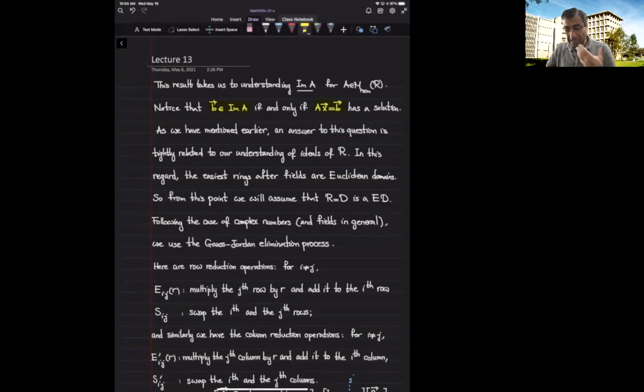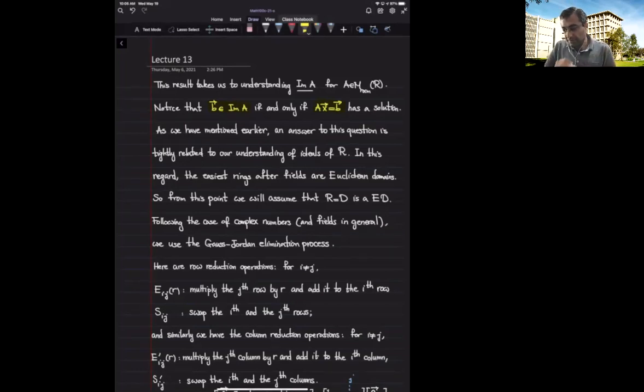Okay, so now how did we do this? How did we answer this type of question when R was a field or complex numbers? Our main tool has been the Gauss-Jordan elimination process. And we have already mentioned in the previous lecture that for an arbitrary ring, we cannot expect to be able to go through the same process.